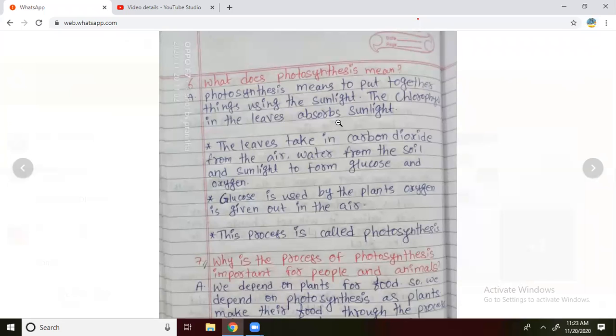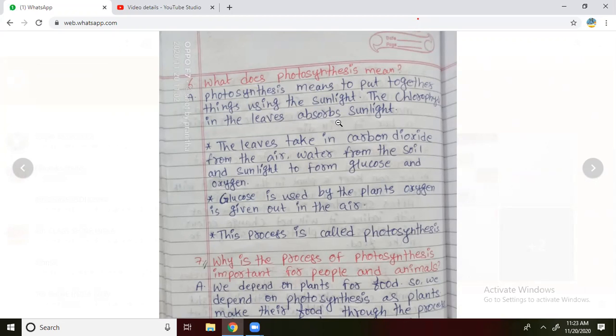You can write simply also. Photosynthesis means to put together water, sunlight, and air, which is absorbed by chlorophyll. This process is called photosynthesis. You can write in that manner. No problem, but the meaning is the most important thing. What is meant by photosynthesis?